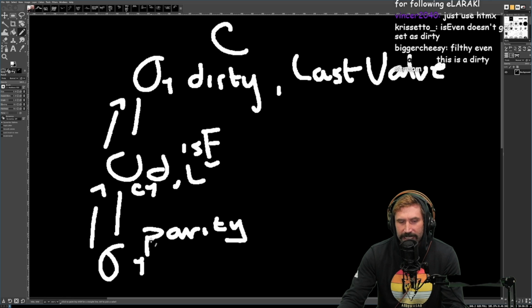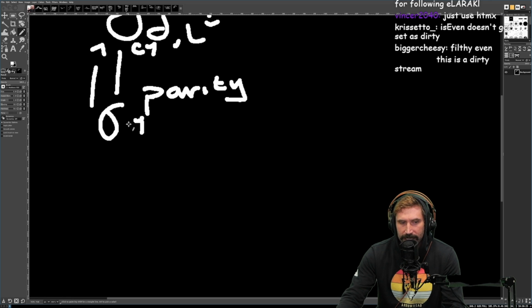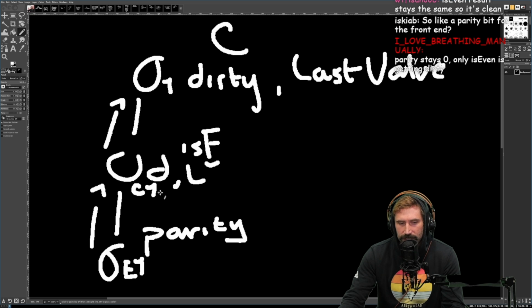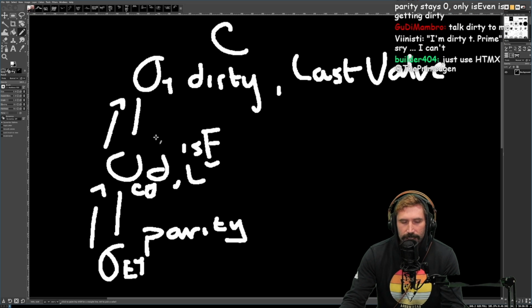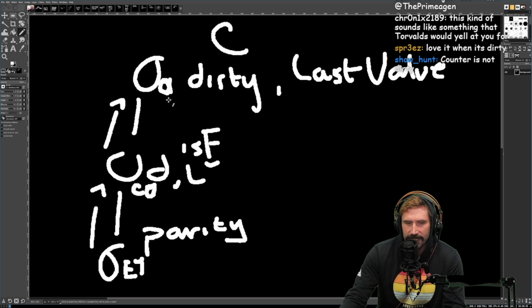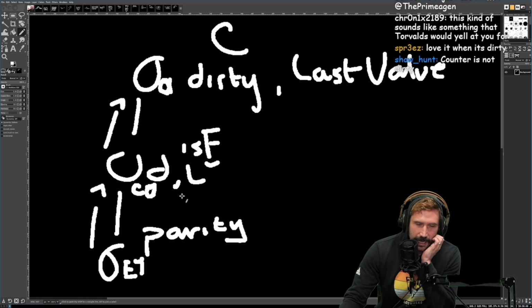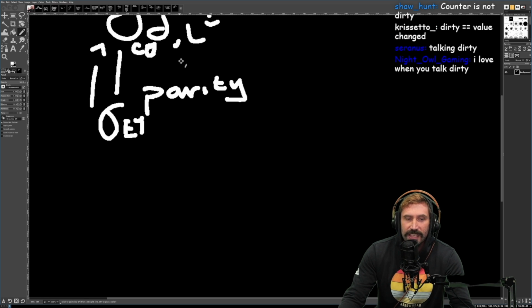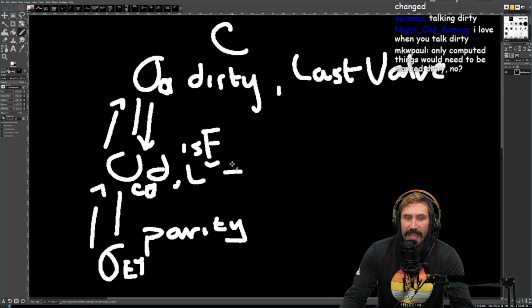It's probably something more like counter is dirty, and this one probably has is even is dirty, right? It probably dirties it in this direction, and so once it calls this, then it can set it to a 0. That's probably how it works. So it probably dirties it on a per signal basis, right? It doesn't have a dirty on itself, but on the references to it. That probably makes more sense, yeah. And then when it calls here and it gets an answer back out, and this value comes out, its last value is the same as its current value,